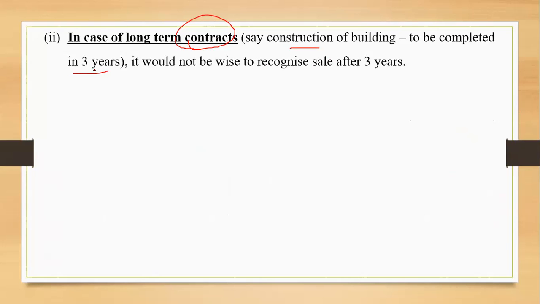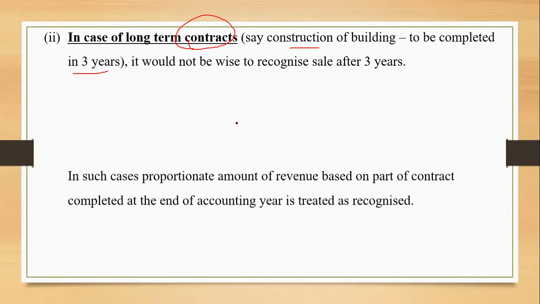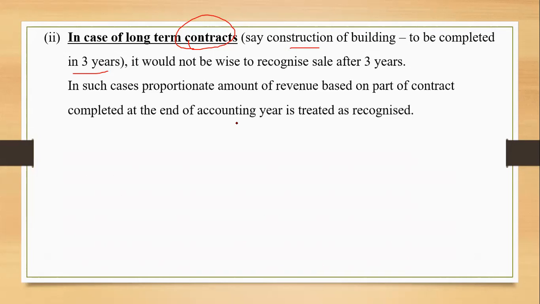So again, on the proportionate basis, whatever the work is done on yearly basis, accordingly we are going to recognize the revenue. In such cases also, proportionate amount of the revenue based on the part of the contract completed at the end of the accounting year is treated as recognized. The same thing we have discussed under hire purchase system.